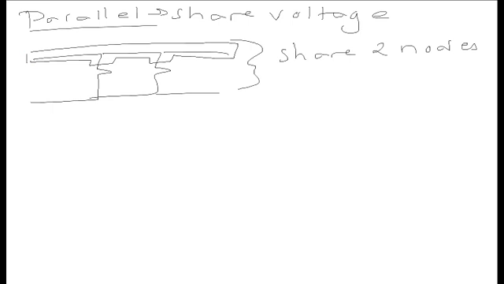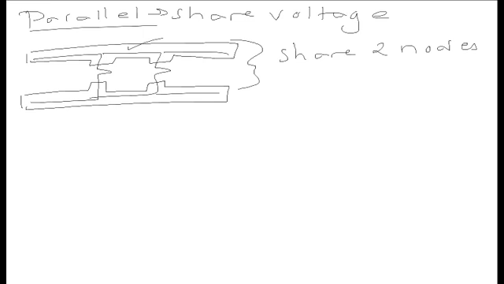And you'll notice at the very beginning, both of my resistors share that node at the top. The second node is here. And you'll once again notice that both of my resistors share the node at the bottom. Since resistors only have two nodes to connect to, if we share a top node and a bottom node, then they must be in parallel because the voltage at the top and at the bottom is the same.